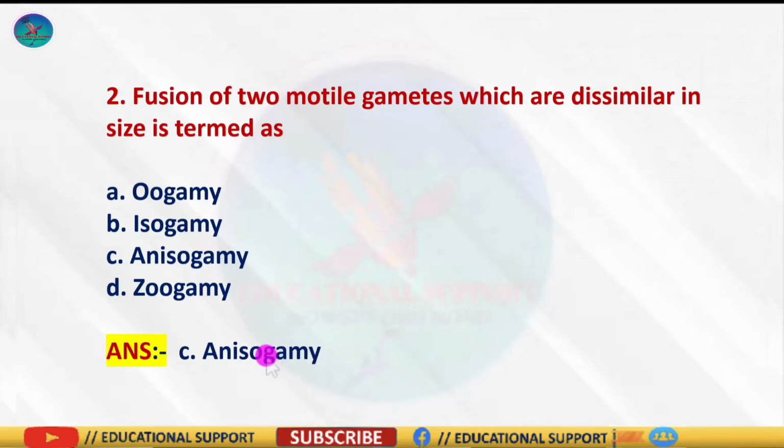Anisogamy: sexual reproduction. Lower groups of plants like algae exhibit great variation in the mode of sexual and asexual reproduction. Some algae produce gametes which are not similar in shape, size and structure. When they fuse, it is called anisogamy, for example Chlamydomonas. You know that. The other options are incorrect because oogamy is the fusion of a big female oosphere with a small male gamete, isogamy is fusion of similar gametes, and zoogamy is sexual reproduction of animals.